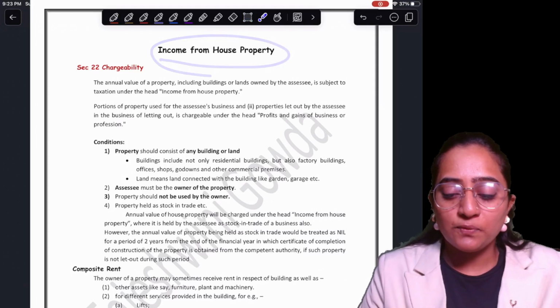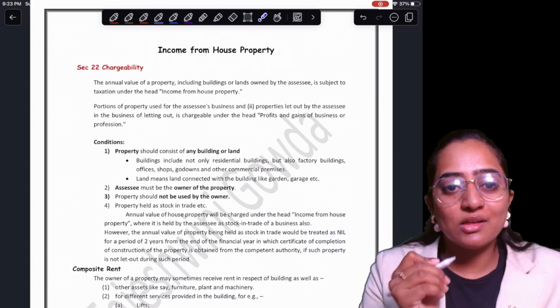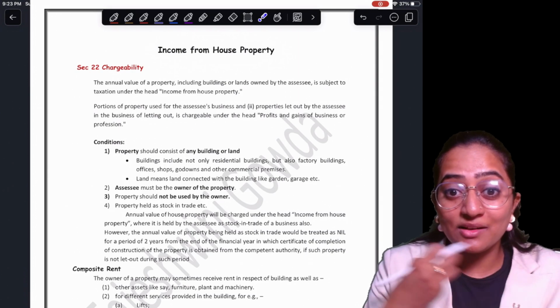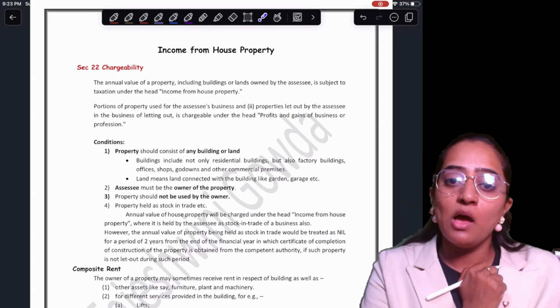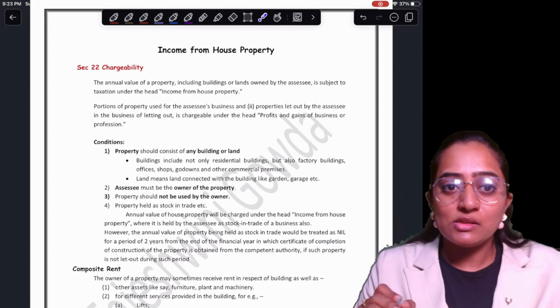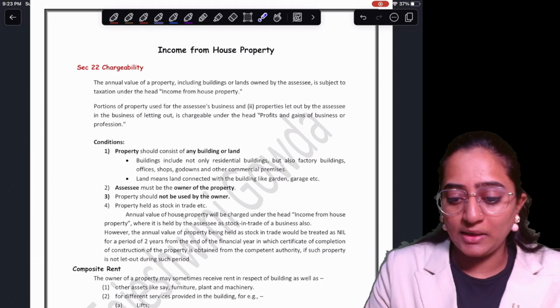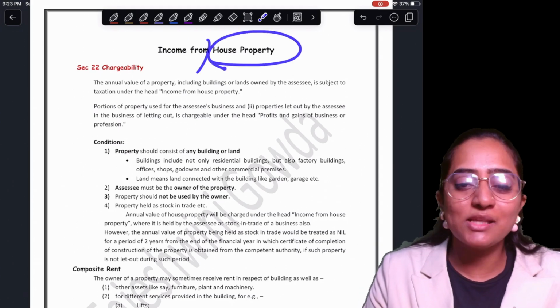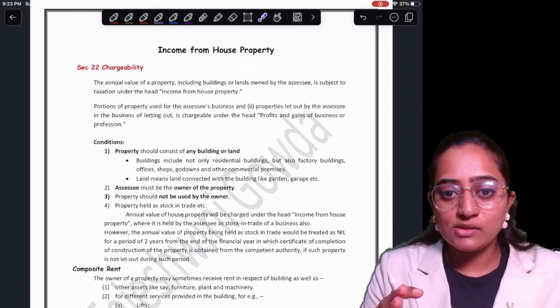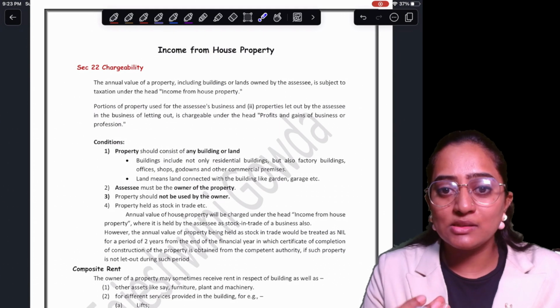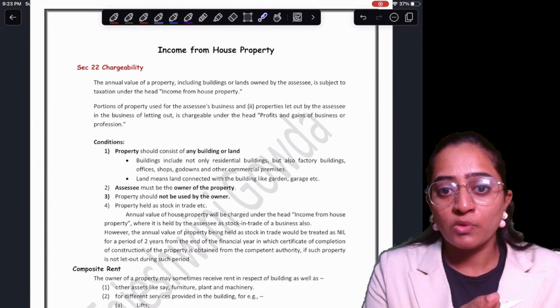So first of all, the term income from house property: whatever return you are getting from the house property will be taxable under the head income from house property. In order to understand what income will be taxable, you first need to understand the base term house property. The definition is very simple: it considers building or land.